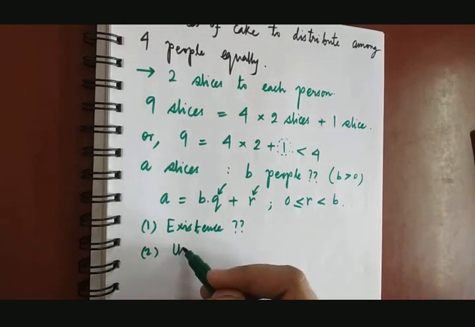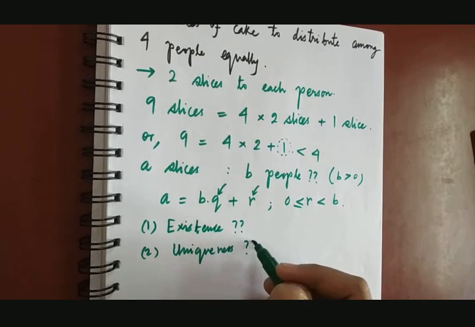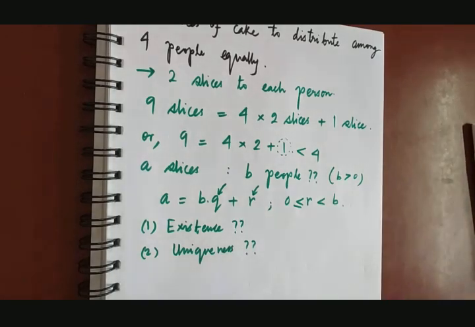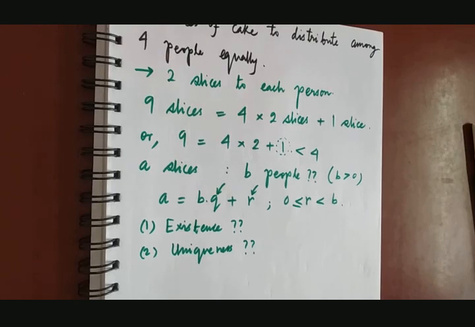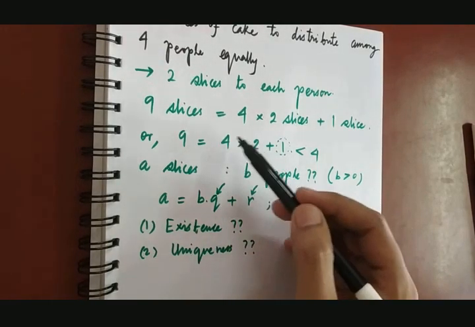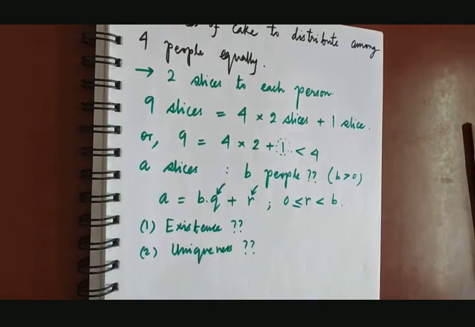So the second question is of uniqueness of Q and R. Getting my point? So we have 2 problems now. One is of existence of these integers Q and R for any integers A and B, and secondly is of uniqueness. If they exist, then will they be unique? That means, can 9 be represented in terms of 4 in any other way, satisfying this condition?